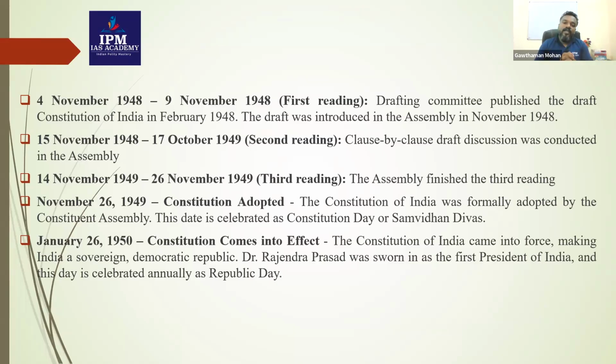If you look at our preamble, you could see that towards the end there is a sentence saying that on this 26th day of November 1949, we hereby adopt, enact, and give to ourselves this Constitution. So that is a very important statement. This has to be very clear in your mind. Our Constitution was adopted by the Constituent Assembly. It was not adopted by the people of India. It was not given to the people of India. It was adopted by the Constituent Assembly on 26 November 1949.